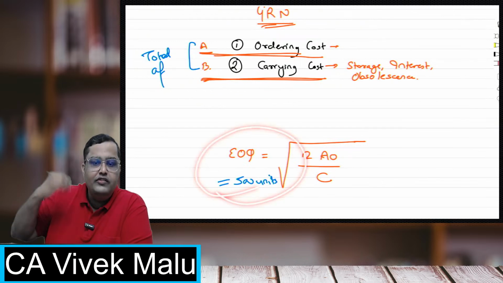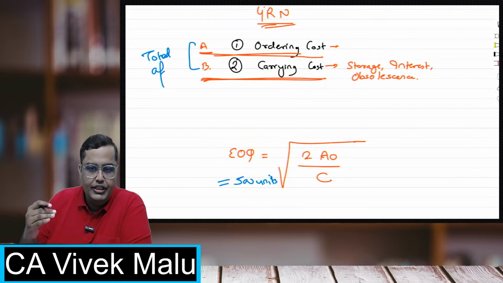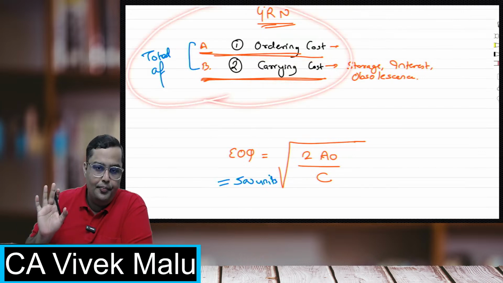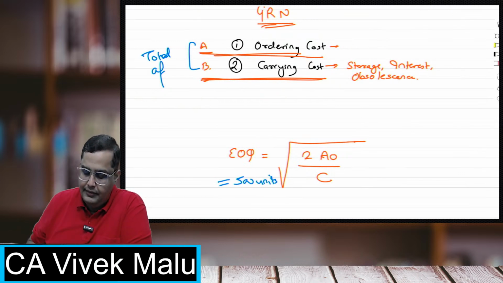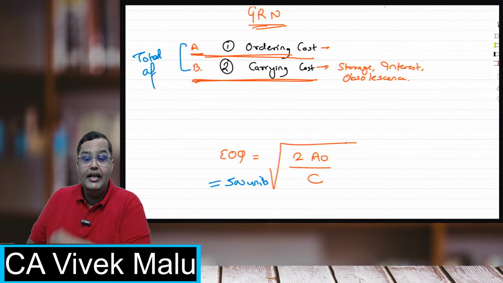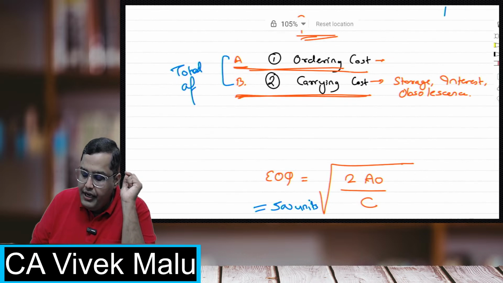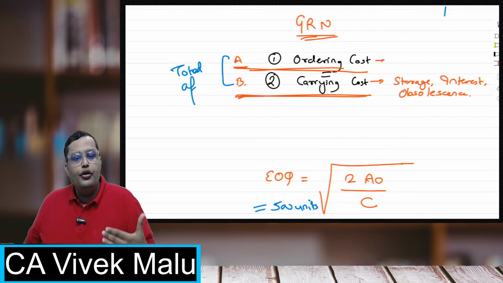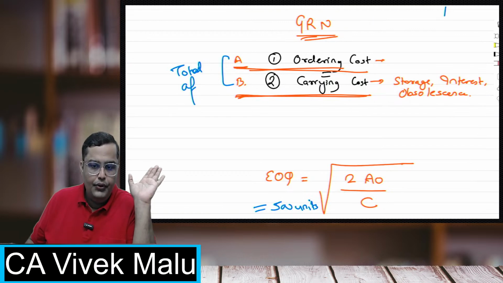If you continuously keep on ordering the EOQ number of quantities, then the ordering will not be minimum, the carrying will not be minimum, but the total of ordering and carrying will always be minimum. Remember that. In fact, I'll tell you one secret over here. At the EOQ level, ordering cost and carrying cost are always equal. Remember that.